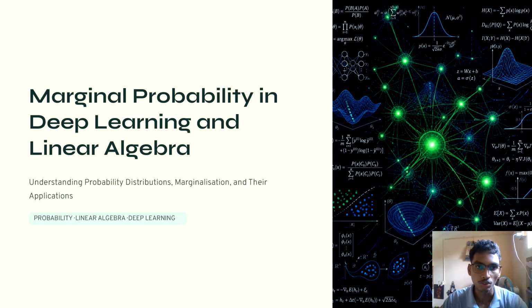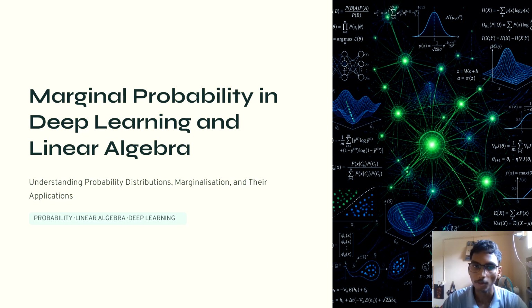So why is it used? To handle unknown or hidden variables, as I explained earlier, to simplify complex probability distributions, to make predictions when we don't have complete information, to help in inference and decision making, and it is useful for understanding relationships between observed and hidden data.